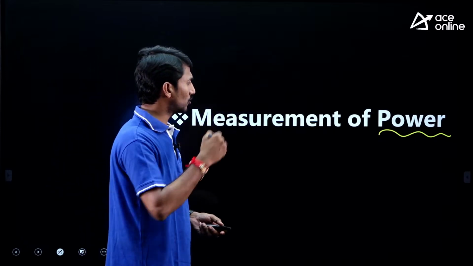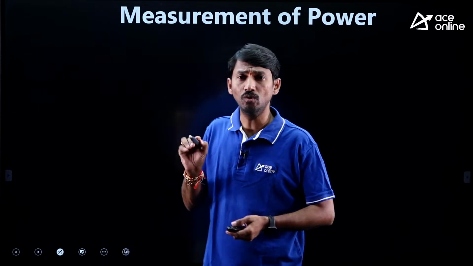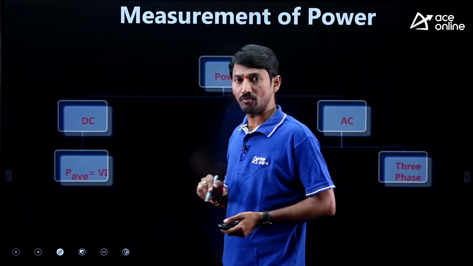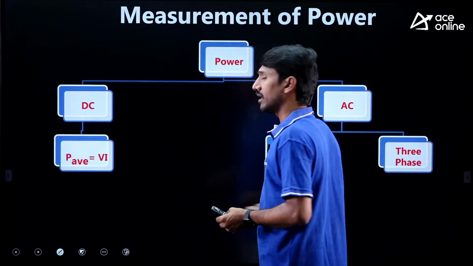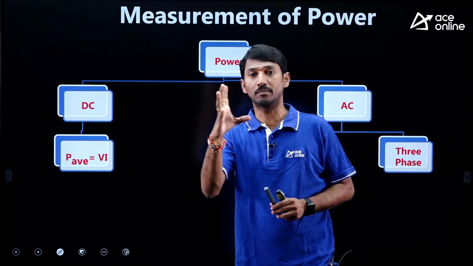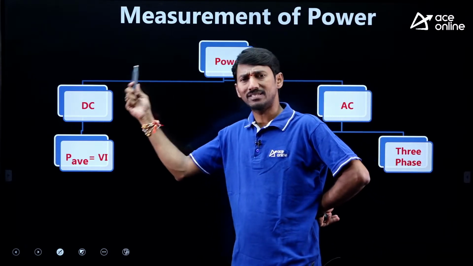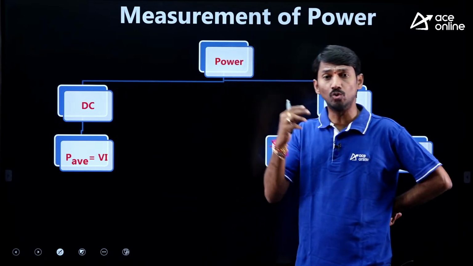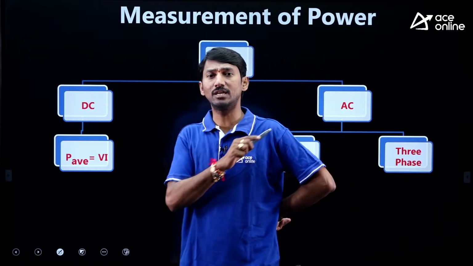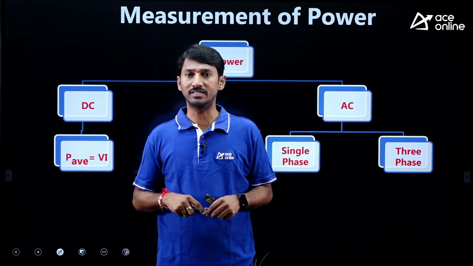Now let us start the topic, measurement of power. I am going to give you an introduction regarding the measurement of power, and after this a special topic called reactive power measurement. Measurement of power can be categorized into 2 types: DC power measurement and AC power measurement.